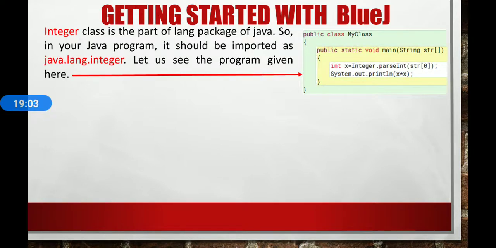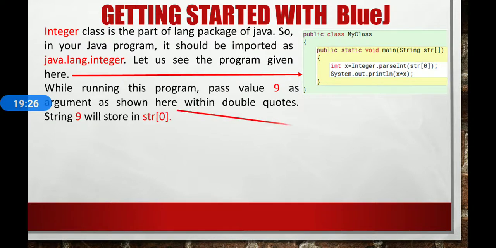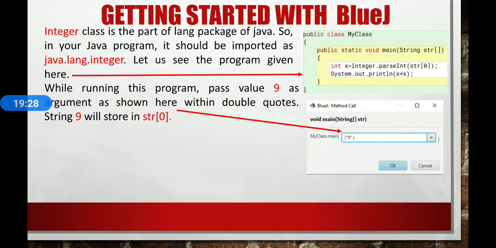The Integer class is a part of the lang package of Java. So in your Java program, it should be imported as java.lang.Integer. If you are practicing Java in BlueJ, it will do that automatically. Let us see the program given here. While running this program, pass the value 9 as an argument as shown here within double quotes. String 9 will be stored in str of 0, just the first cell.